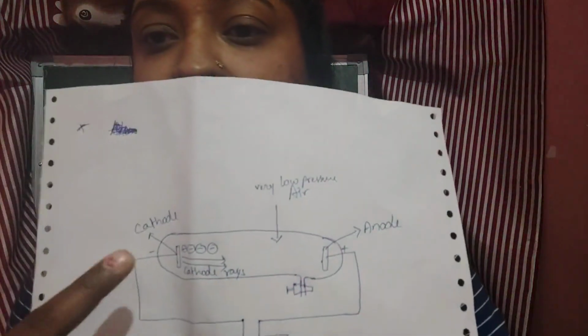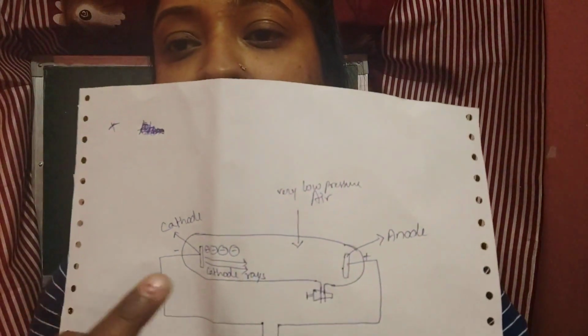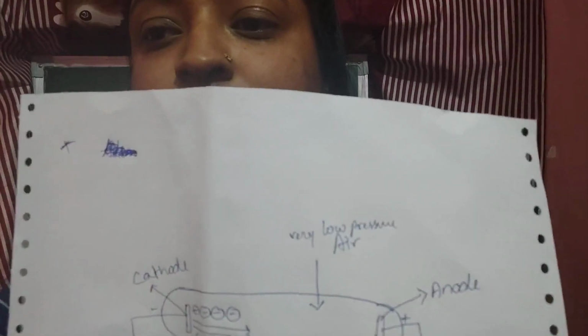That means much of the air was pumped out of this tube, and a high voltage was passed between these two electrodes. One was the anode and the other was the cathode. The cathode is the negatively charged electrode and the anode was the positively charged electrode.